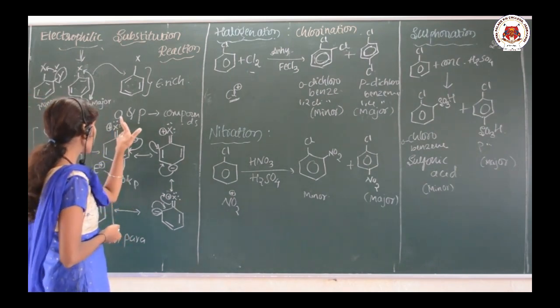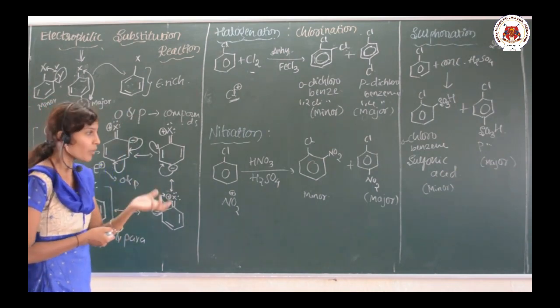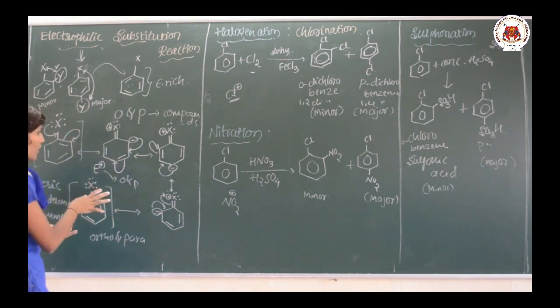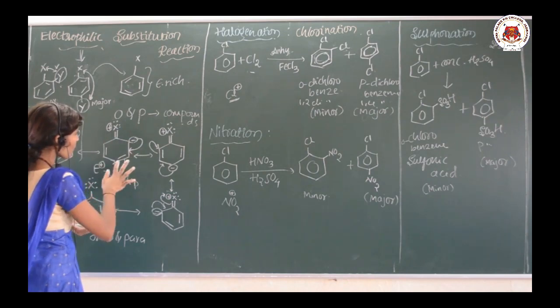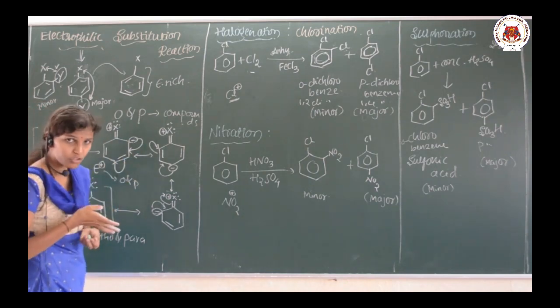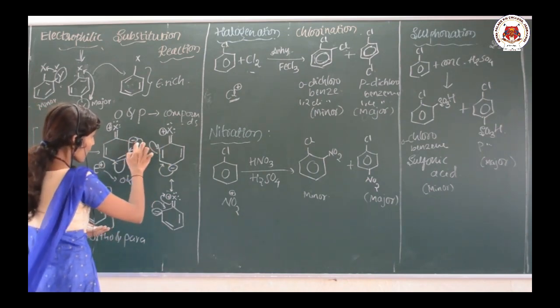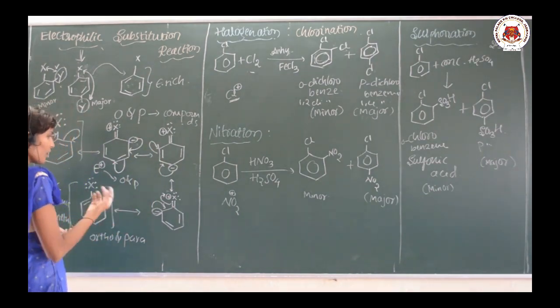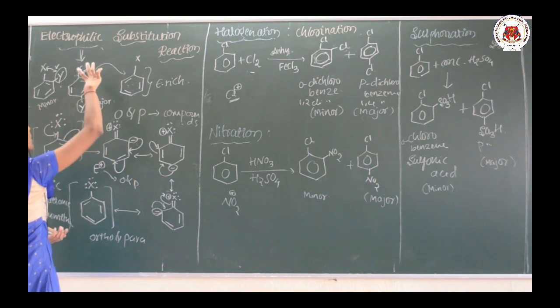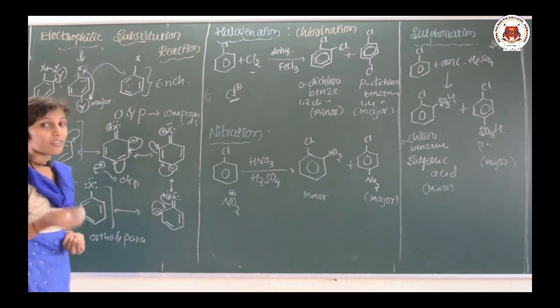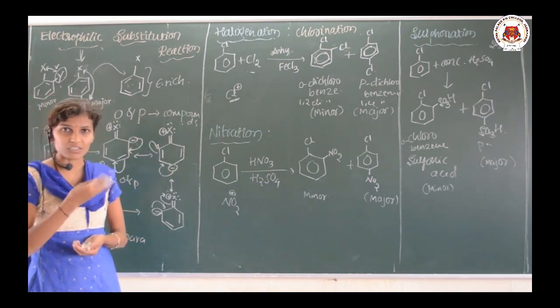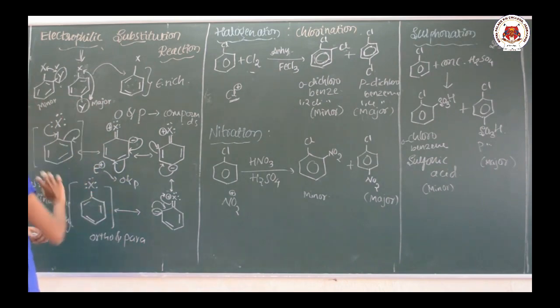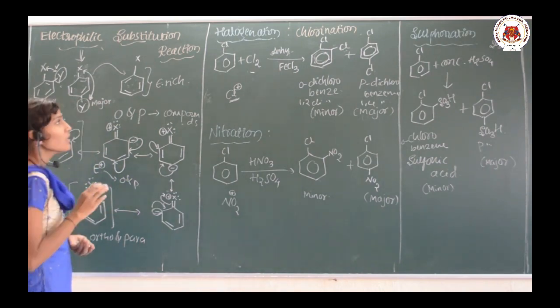It will prefer ortho and para positions, because if you look at the resonating structure, the ortho and para positions are electron rich, so the electrophile is able to attack on these positions. And particularly in case of ortho and para, the para will be the major product because of less steric hindrance and more symmetry. So, this is the reason.